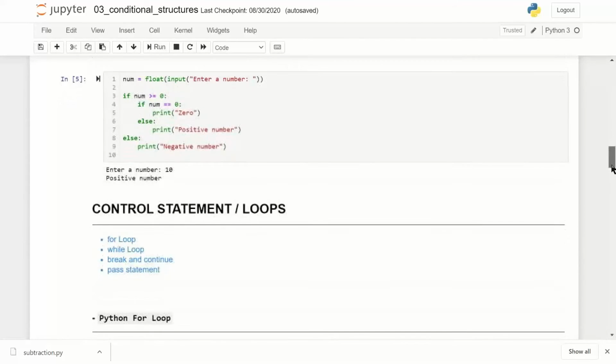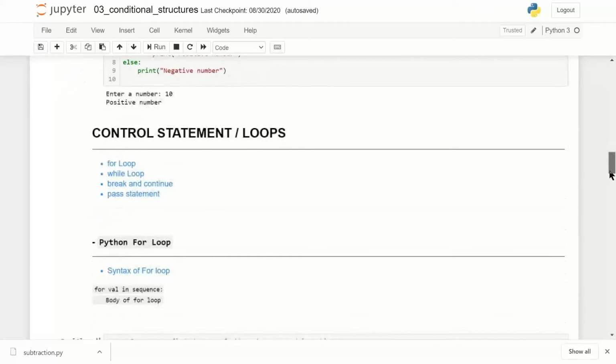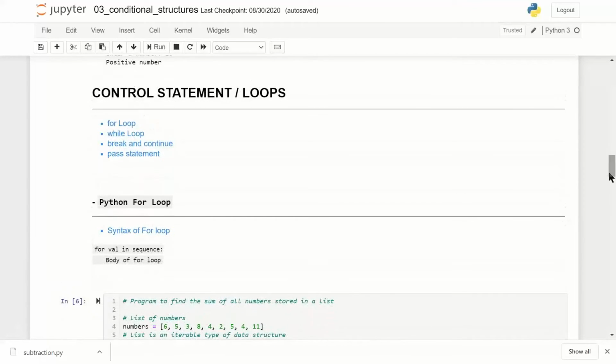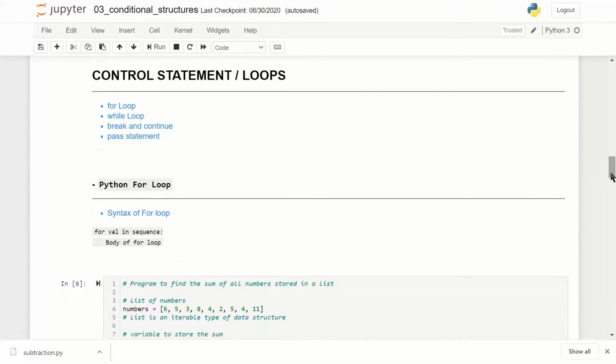We are now moving into control statements. We have learned conditional statements, which are part of programming structures. We now get into control statements or loops. They are also part of the programming structures.